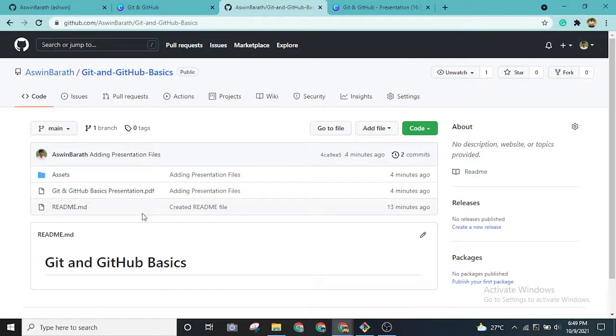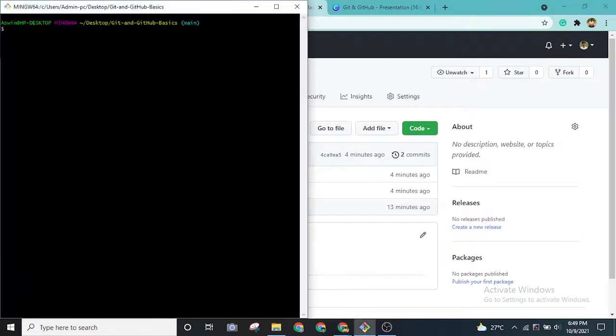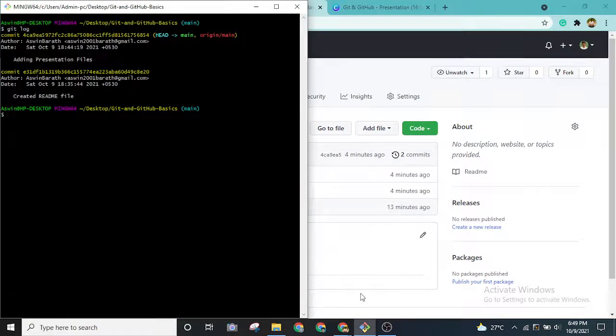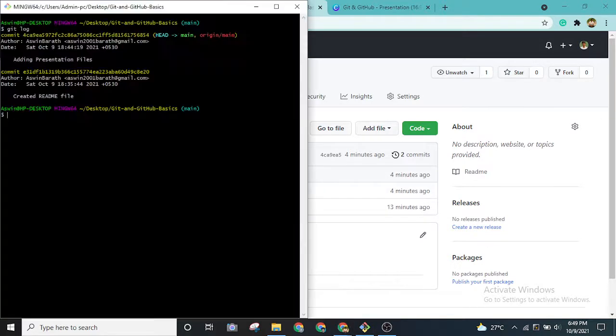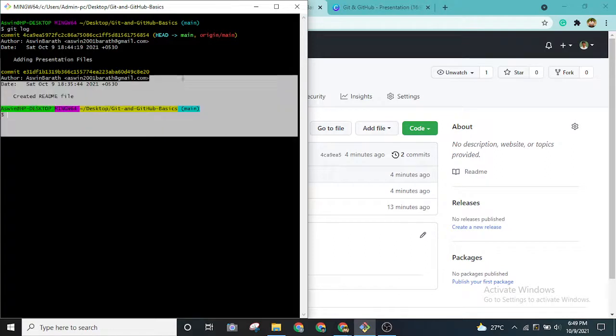So in order to avoid that, we are using the git commands. When we drag and drop, the changes will be present only in the GitHub repository, the remote repository, but nothing will be changed in your local repository.